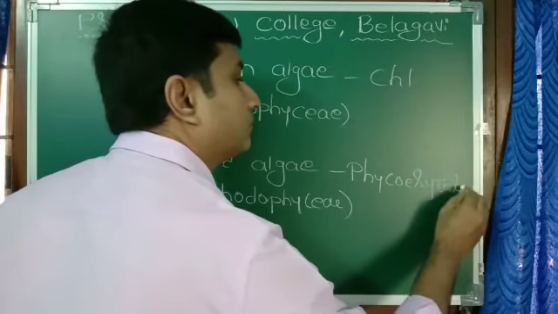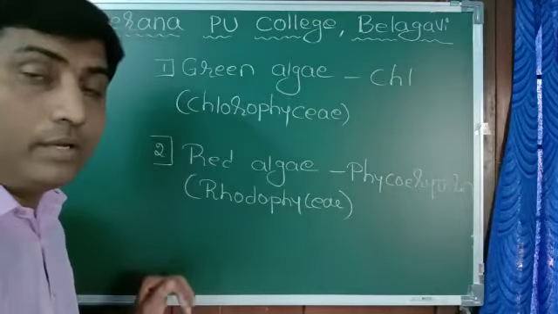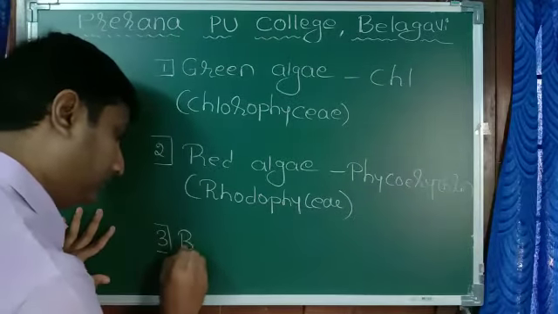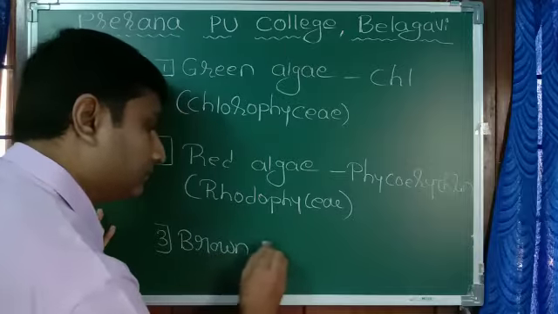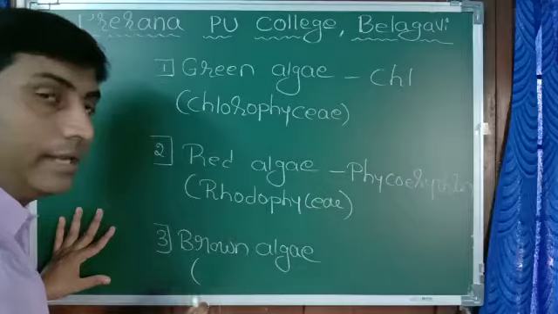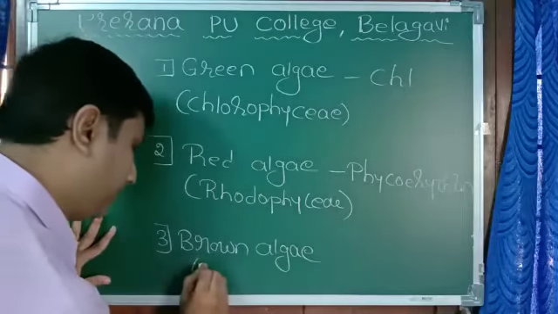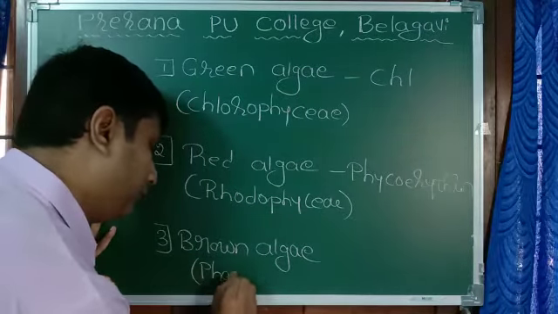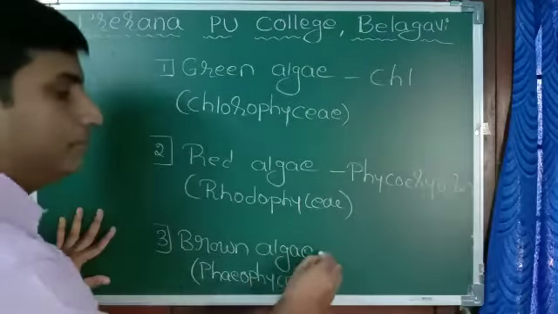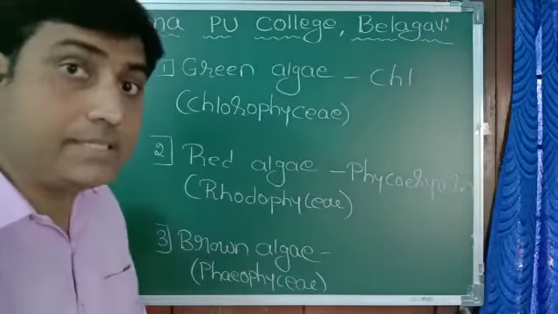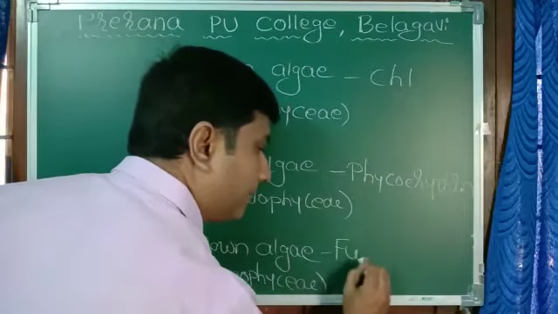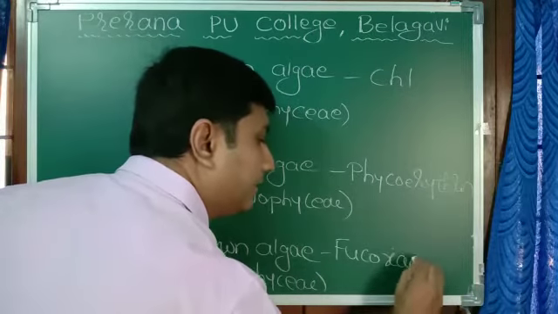And third one, brown algae, technically called Phaeophyceae. Brown in color because of brown pigment, xanthophyll we call, or we call fucoxanthin.